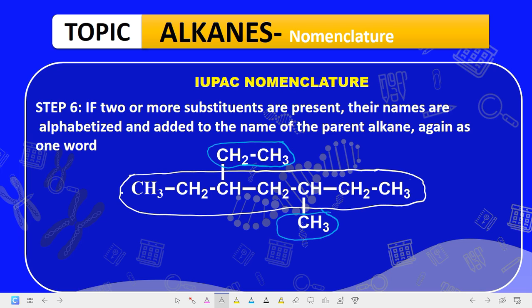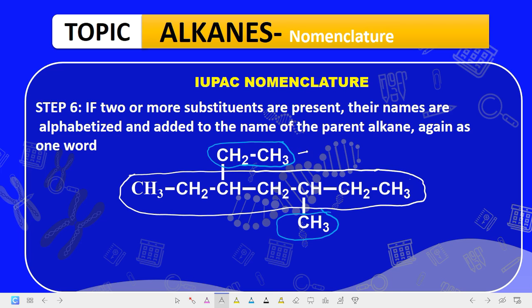So what will be the name of this compound? First of all, let's number. Now from what side are we going to number from? If we number from here, this is 1, 2, 3. Now if you number from here, this is 1, 2, 3. But then we have to make a choice of our place of numbering, because from whatever direction we number from, we get the first substituent easily. Are we getting it now? Or the same position. So we will number from the substituent that has the smallest number in the alphabetical order.